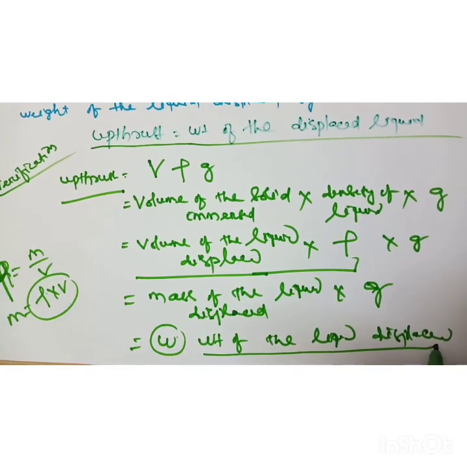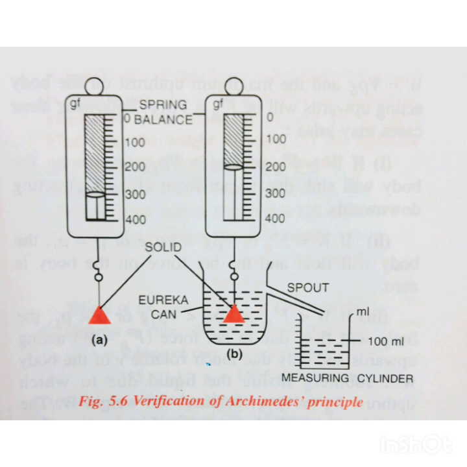Okay. Now we will do one experiment for verification of Archimedes principle. Take a solid, suspend it by a thin thread from the hook of a spring balance. Now note the weight of the solid. Now take a Eureka can and fill it with water up to its spout. Immerse the solid into the water of the Eureka can. The water displaced by it gets collected in the measuring cylinder. When water stops dripping through the spout, note the weight of the solid and the volume of the water collected in the measuring cylinder.